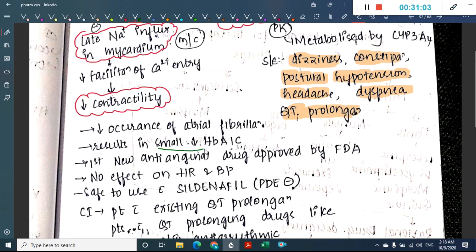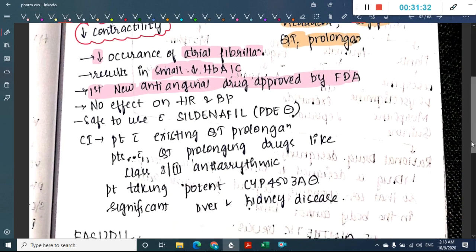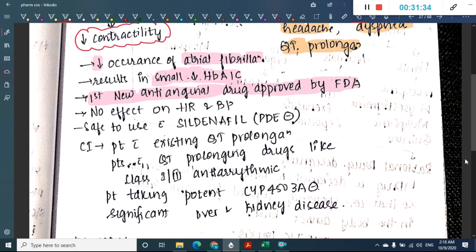It causes a small decrease in HbA1c. It is the first new anti-anginal drug which is approved by FDA. So among all these anti-anginal drugs, this is the first approved by FDA.